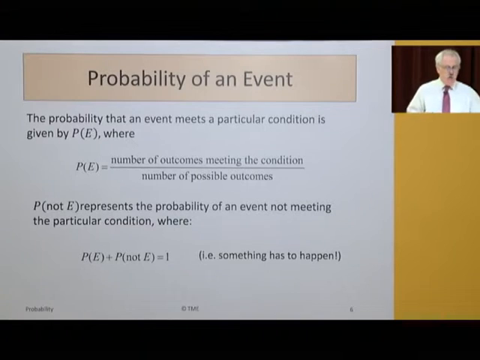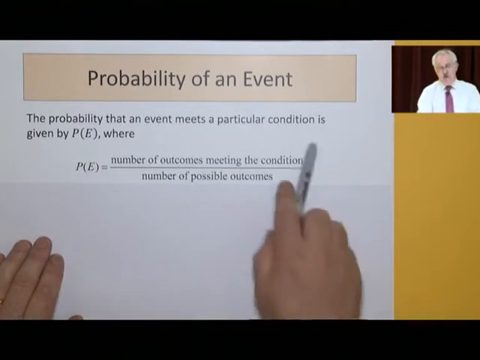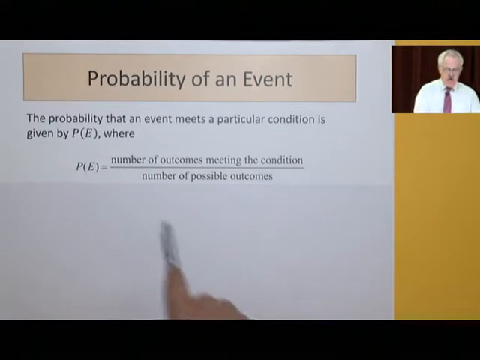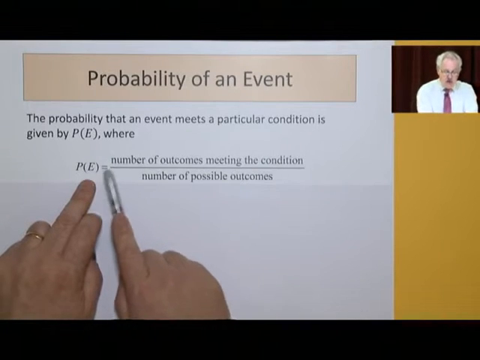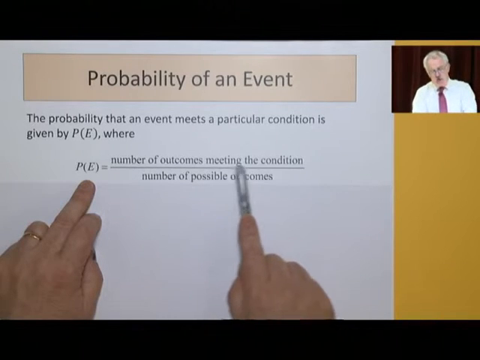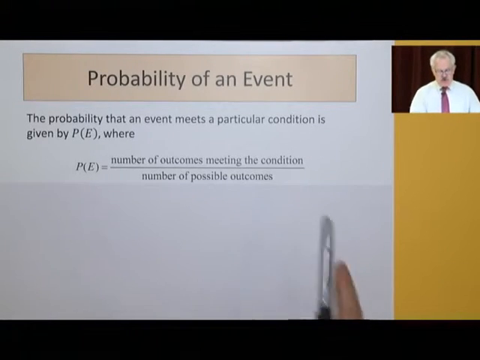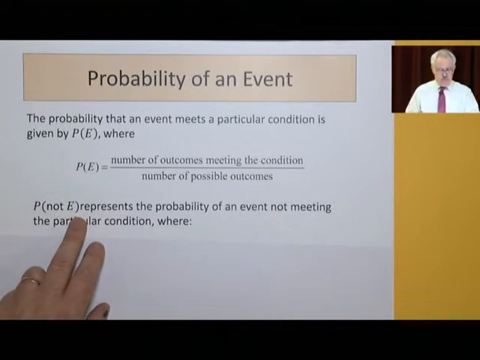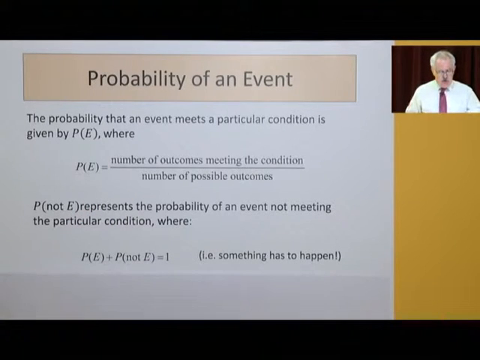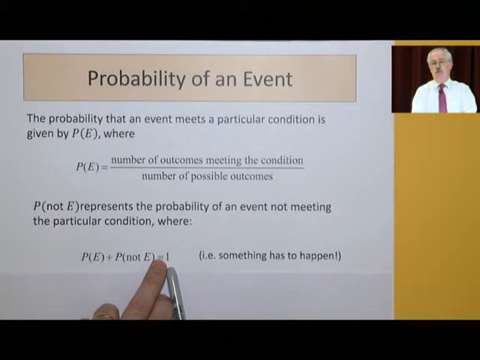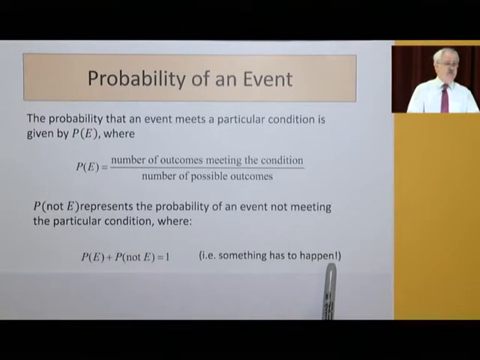So we write that as our first formula. You might choose to highlight that with a highlight pen or something, but that's one that comes up quite a bit. The probability of something happening is the number of ways it can happen over the total number of ways, or the number of outcomes meeting the condition over the number of possible outcomes. And the probability of something not happening is 1 minus that, where it either happens or it doesn't happen. So if we add the probability of something happening to the probability of it not happening, that must be 1, because something must happen. It either happens or it doesn't happen.